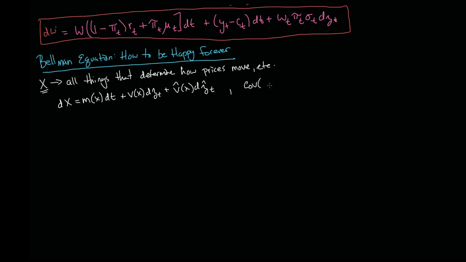So the covariance of dz and dz hat is 0. Let's write this as the v's, not the dz's. So we're going to say that v of x and v hat of x, the covariance is 0. So if v hat of x is greater than 0, we're stipulating that the market is incomplete.